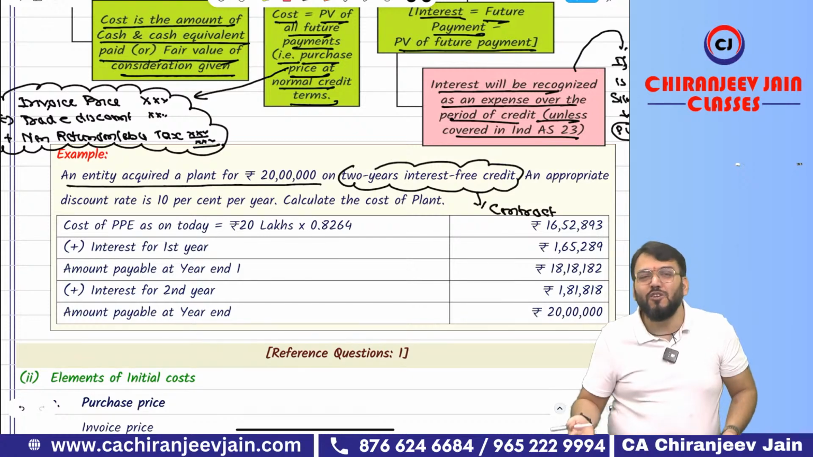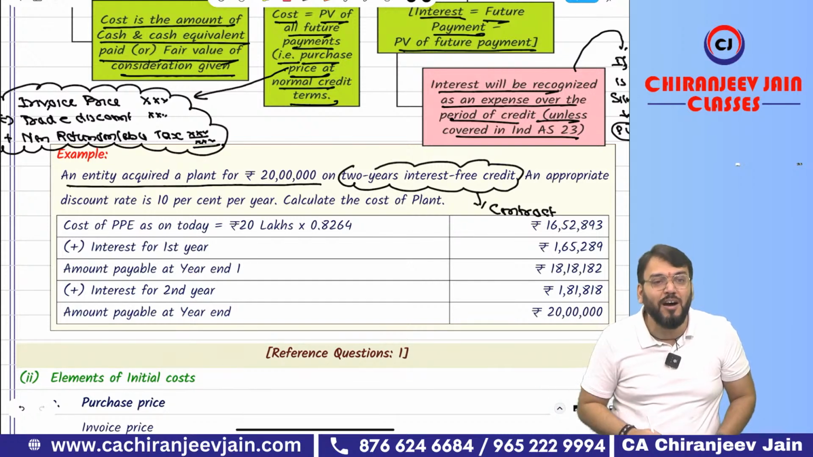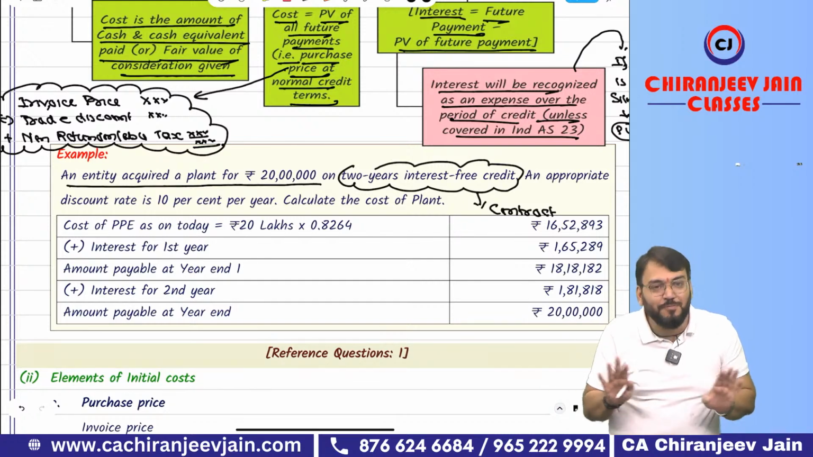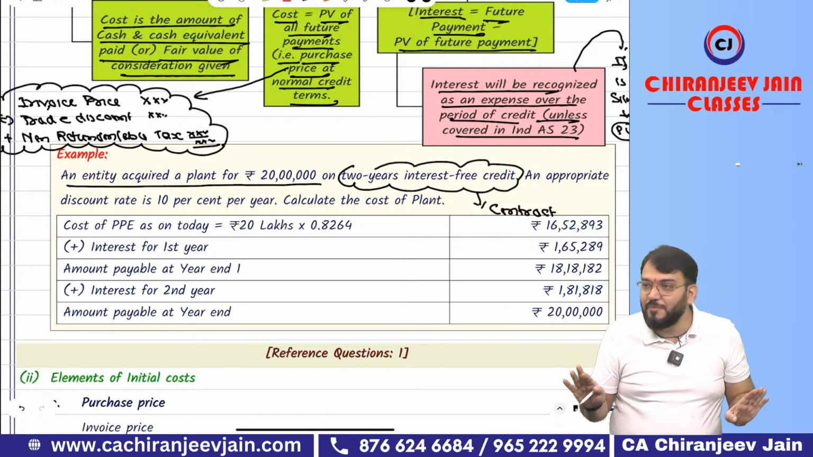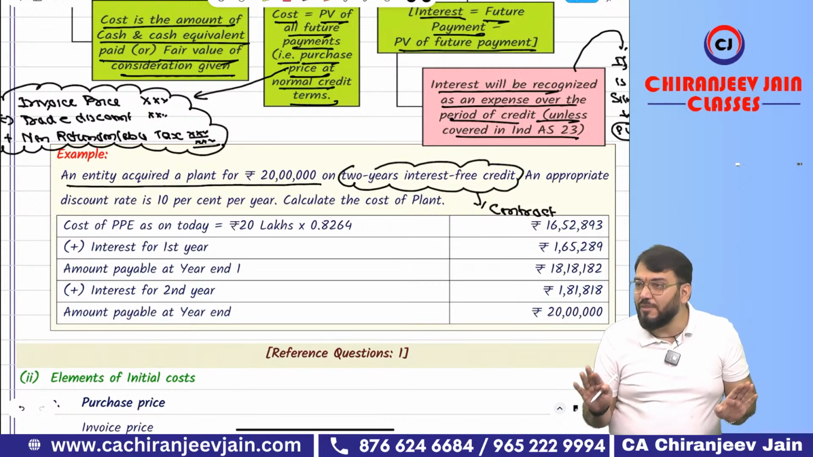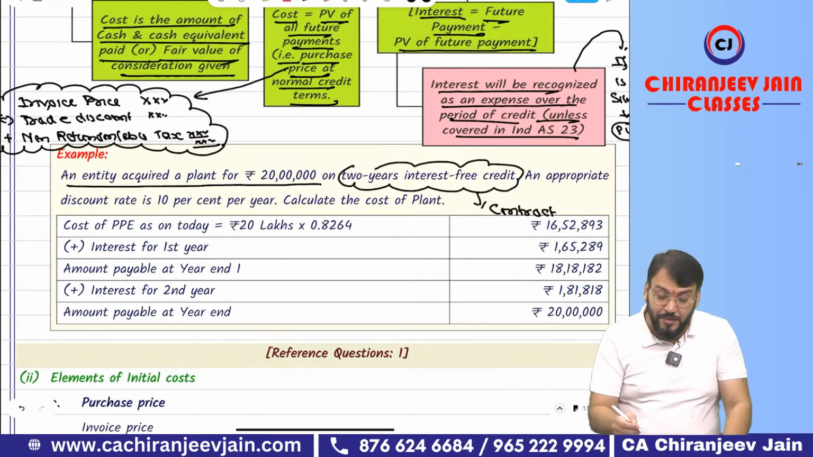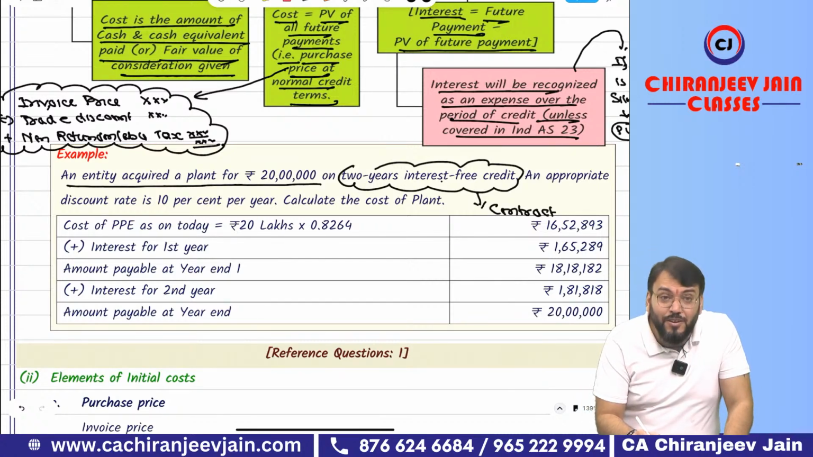Two years, can I say it is beyond one normal credit period? Of course, this 20 lakh will be inclusive of what? Interest. Because nothing is free in India. Anything is free in India? No. So just try to understand what they want to say. Even though it is mentioned in the contract as interest free, actually it is not interest free.